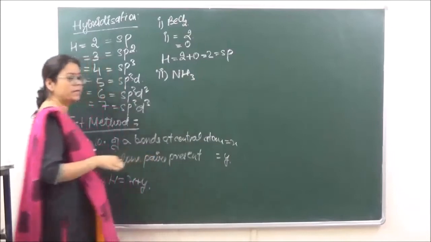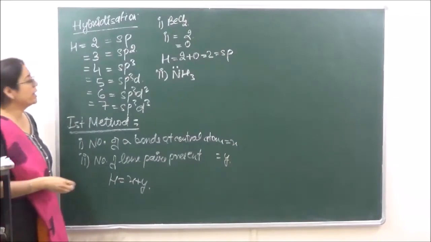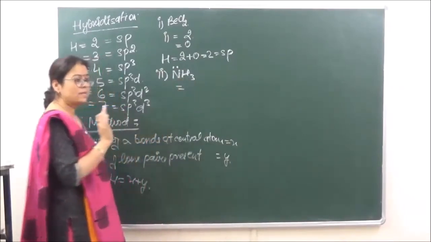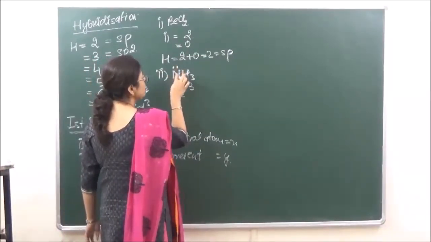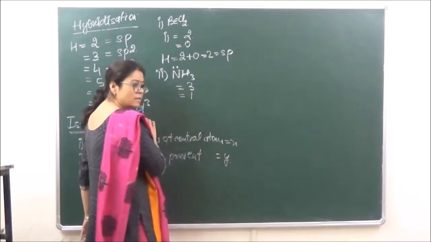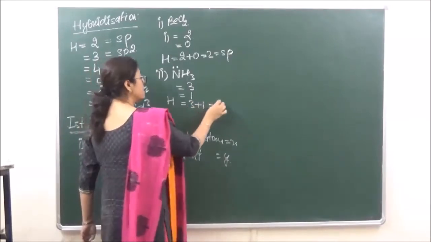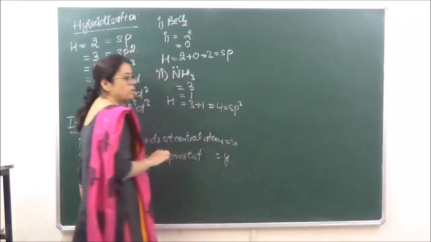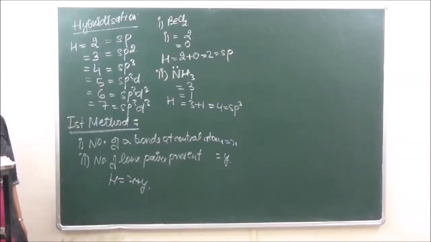We are taking NH3, right? And there is one lone pair present over here. Now the number of sigma bonds present is 3, as nitrogen is forming 3 sigma bonds with 3 hydrogens. So this is 3, and the number of lone pairs present over here is equal to 1. So the total hybridization will become 3 plus 1 is equal to 4. So the hybridization present is going to be sp3. So this is a simple method to calculate the hybridization in molecules. Let's go on to the second method.